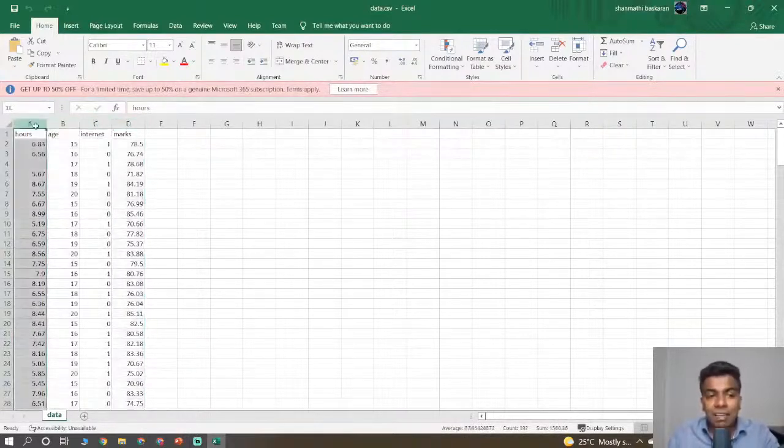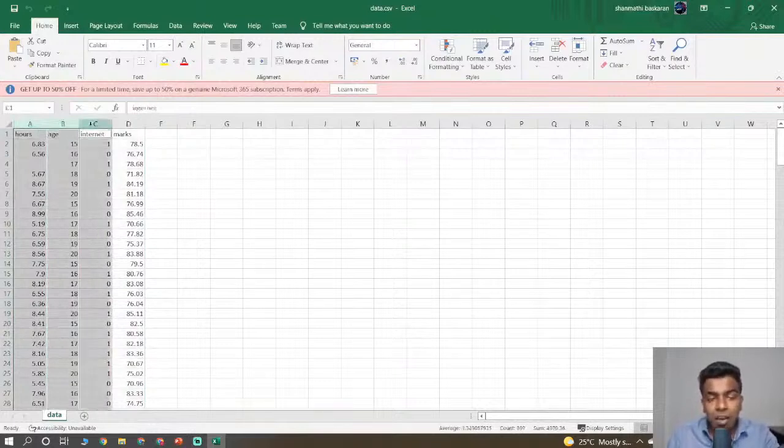So here we have three input features: hours, age, and internet. 1 means the person has internet facility, and 0 means the person does not have internet facility.